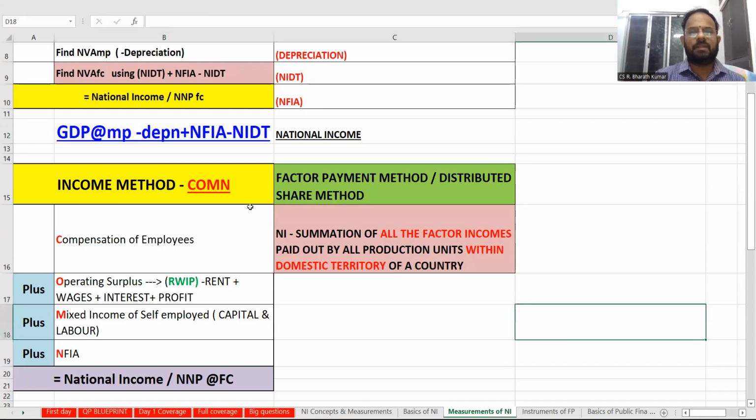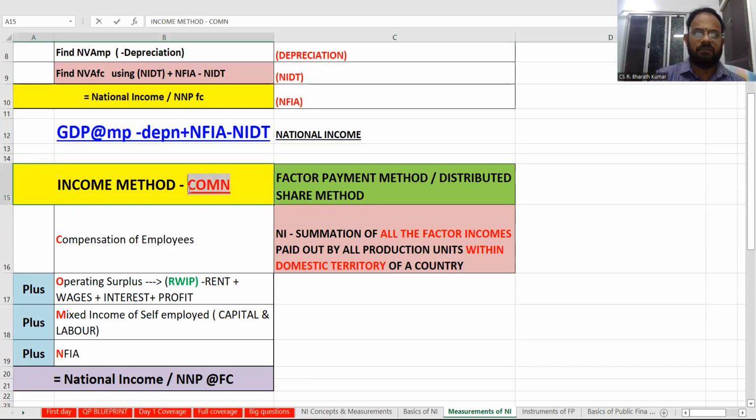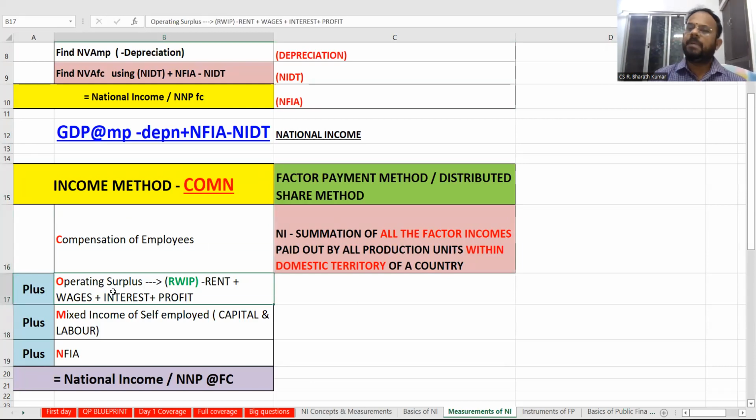National income, income method: COMN. This is the easy way to remember. What is COMN? Compensation of employees, that means all the factor income they will add, plus operating surplus. What is there in operating surplus? Rent, wages, interest and profit, RWIP, plus mixed income. It can be capital income, it can be labor income, it can be a combination of both, plus NFIA, net factor income from abroad. C plus O plus M plus N. So this is going to be there for your income method.